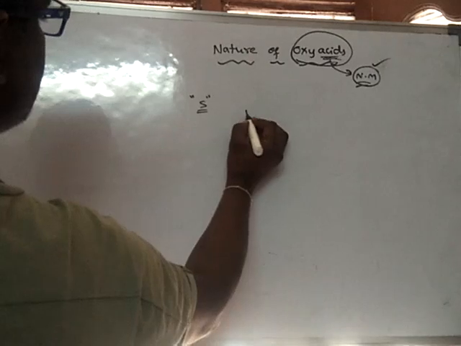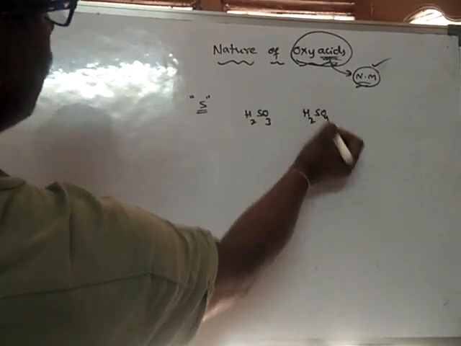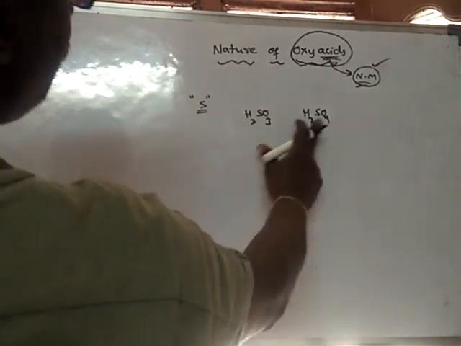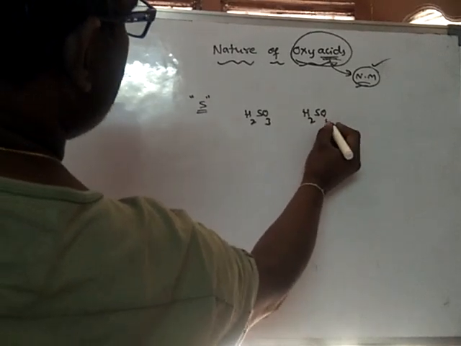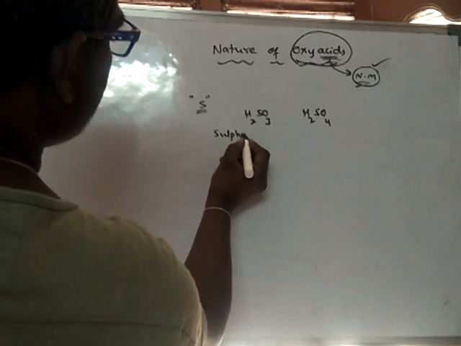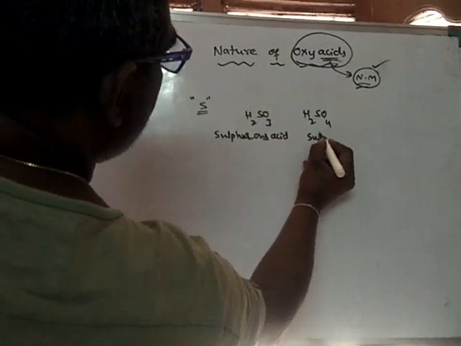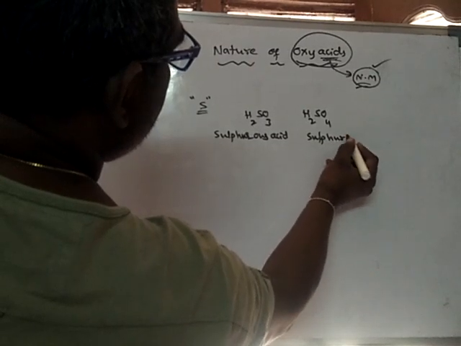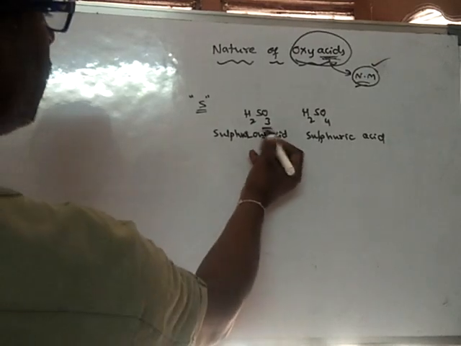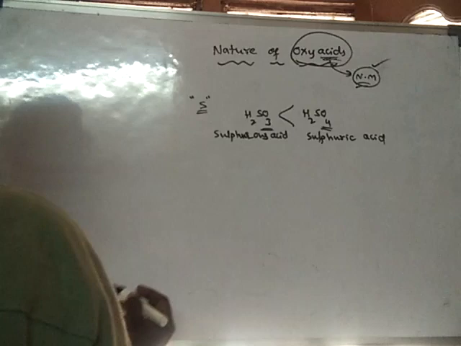It forms oxyacids like H2SO3, sulfurous acid, and H2SO4, sulfuric acid. Out of these two acids, the percentage of oxygen is more in sulfuric acid. Hence, it is stronger.